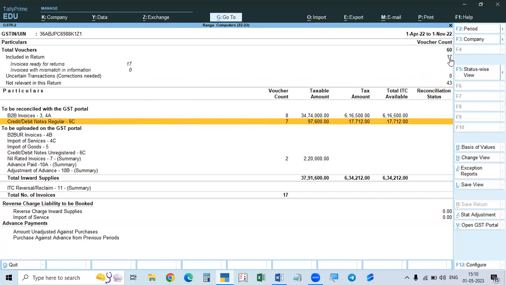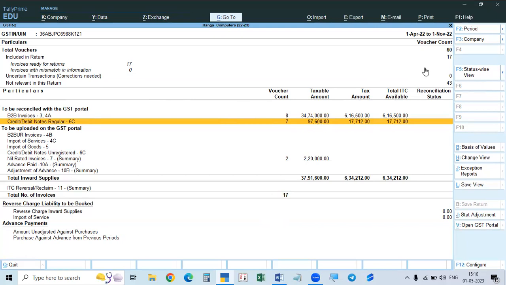Included in the return is 17, but if there are any errors, that is uncertain transactions, those will be reduced. Those invoices will not be included in this. So here there are two errors, two invoices. It will show only 15. Here also it will show only 15. Two will not be included. If you rectify them, if you solve them, then it will show 17 and they will be included here.